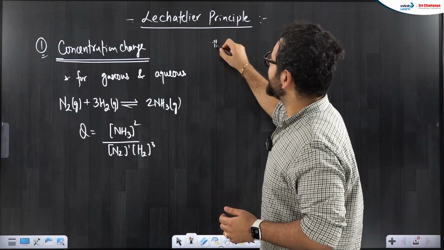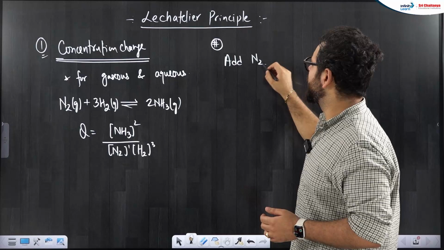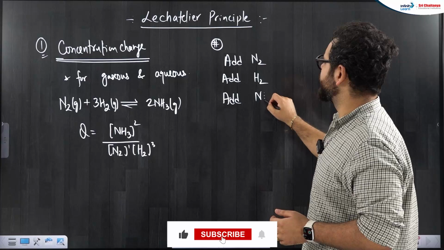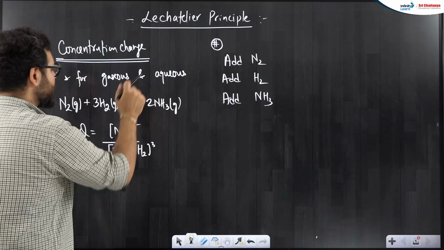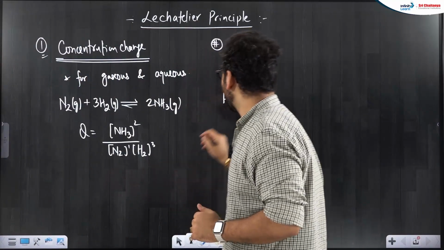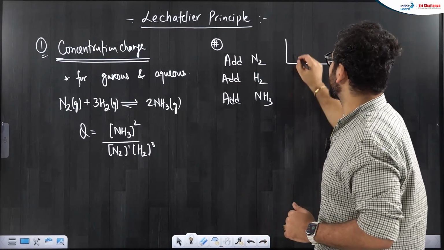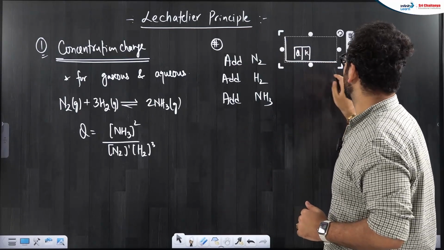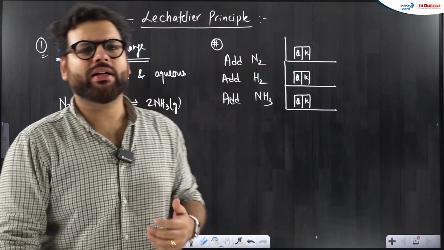Now let us see what will happen when I add nitrogen, or hydrogen, or ammonia. Let us see what happens to Q first. Right now the reaction is at equilibrium, so Q and K are equal. Before anything has happened, Q and K were equal. Now what I did is I started adding some nitrogen.